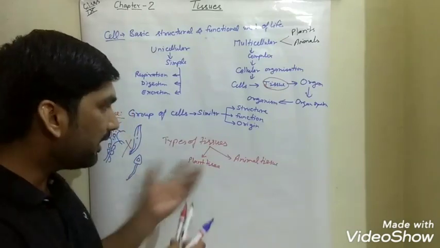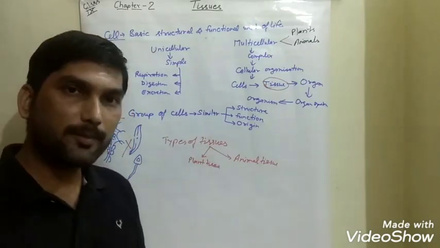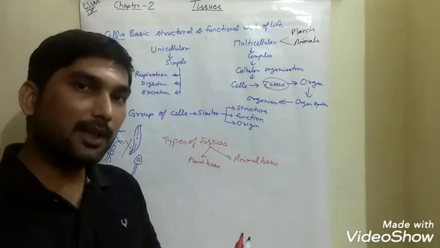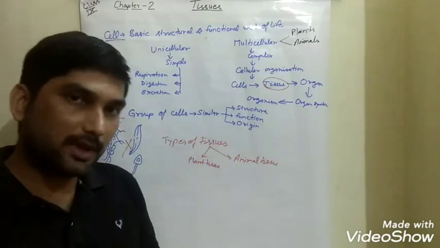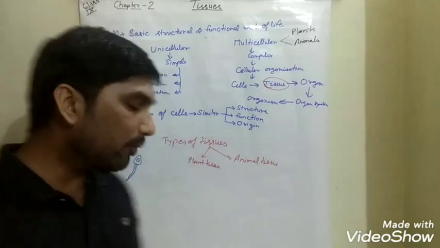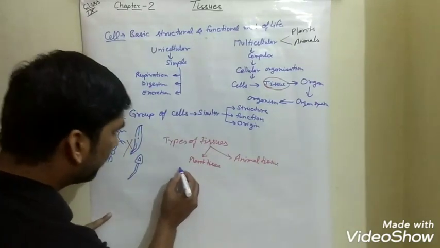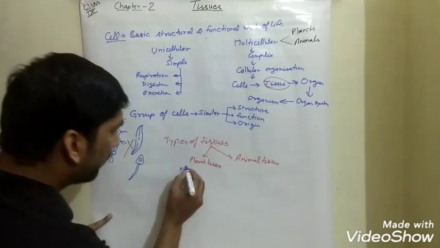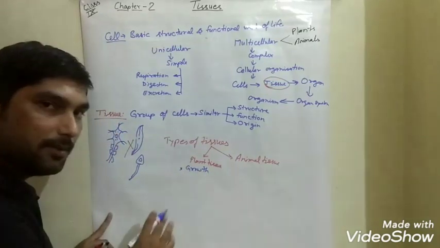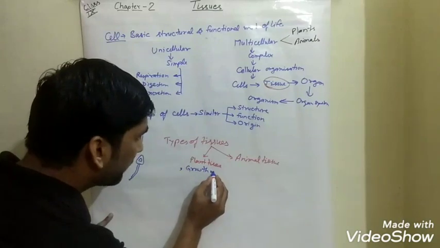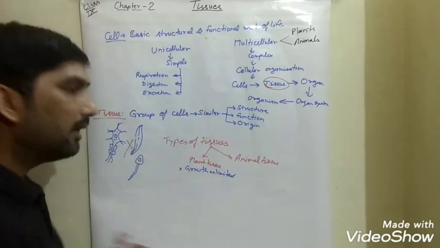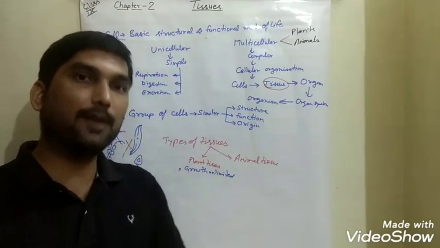So why is there a difference in plant and animal tissue? Yes, because plants and animals have so much variety, so many differences amongst them. For example, when we consider plants, plants are representing growth, and this growth is unlimited. Unlimited means plants grow throughout their lifespan.